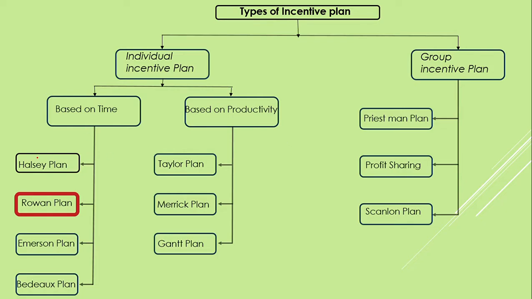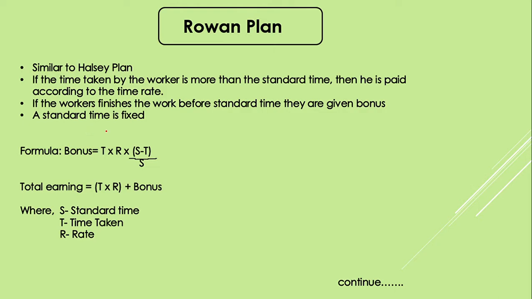Last time we studied about the Halsey plan. Now we are going to study about the Rowan plan. Rowan has a slightly different concept from Halsey. However, both are similar in nature. It also incentivizes the employee using a bonus. However, the bonus is not counted on a percentage basis; it is counted on an hourly basis. This is the formula that we are going to use. For total earning, we add this bonus to the monthly earning.